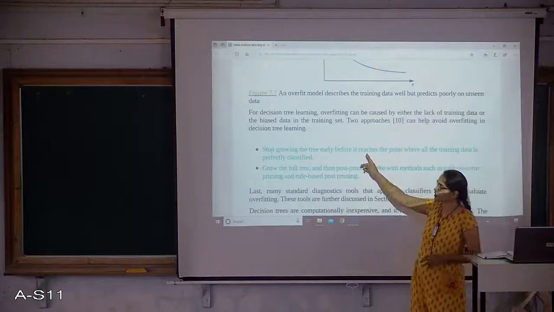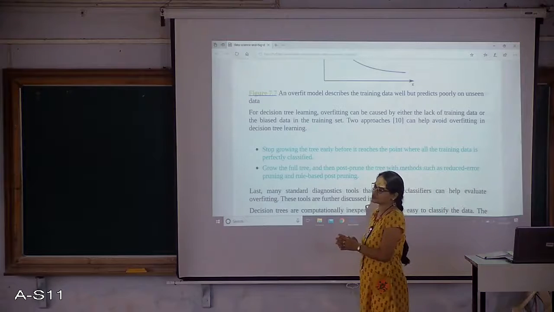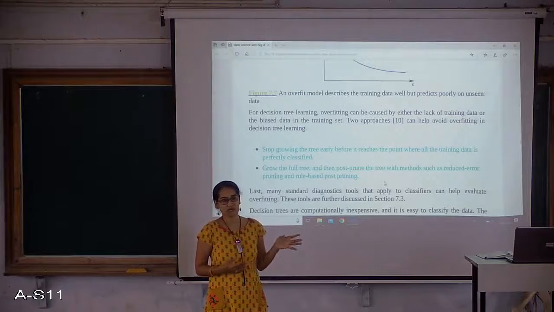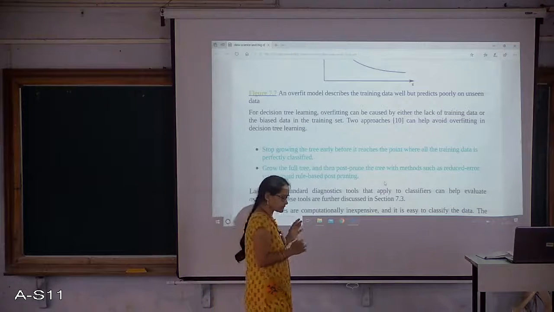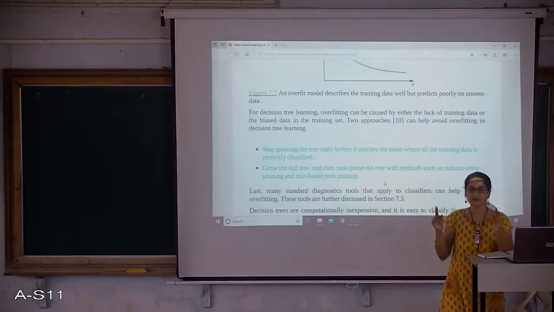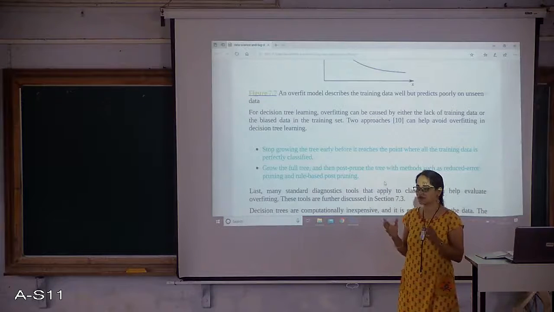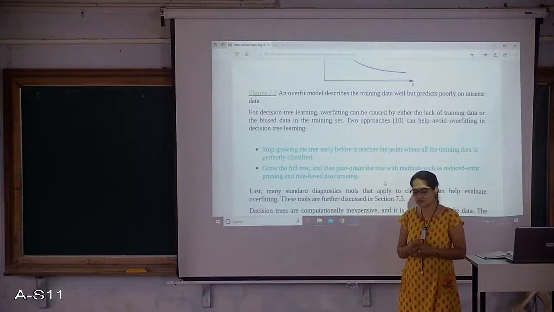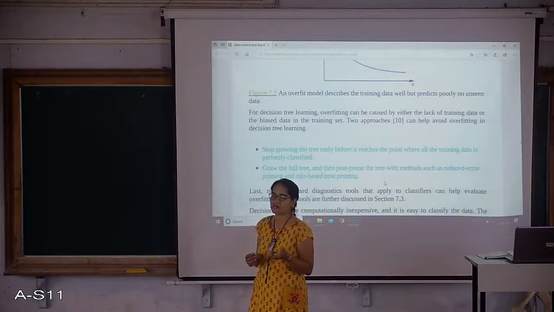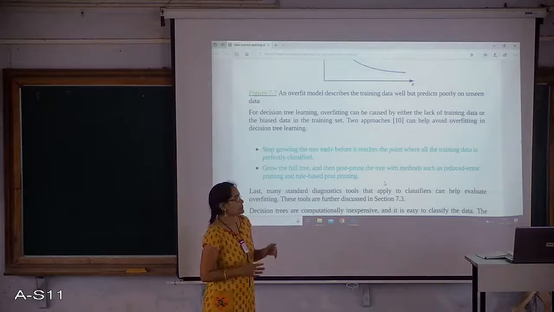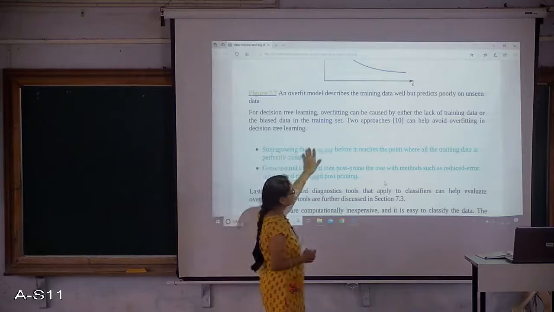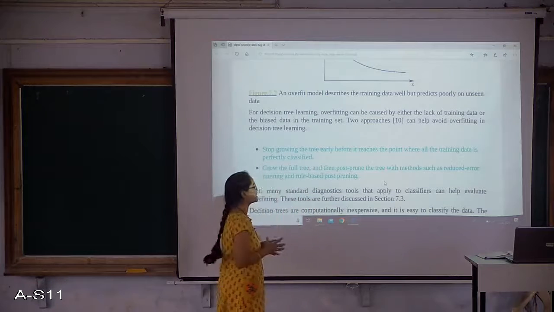So I have to stop it early before it makes a decision. Something like 80% of the training set is giving me a correct result, so I'll just stop it. Say I have 10 variables in my list. It's not necessary that all 10 input attributes I'm going to include in my decision tree. If I am able to make a decision with only 5 or 6 attributes out of 10, then I can just stop it, right? So that is what we want: to stop early before it reaches a final decision.